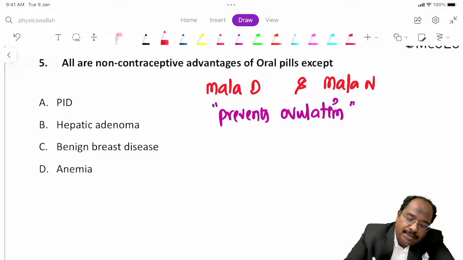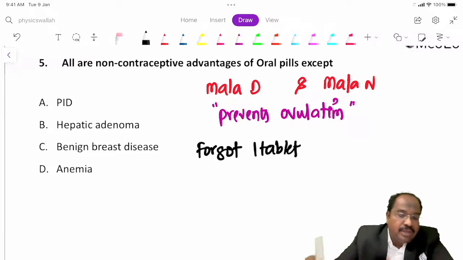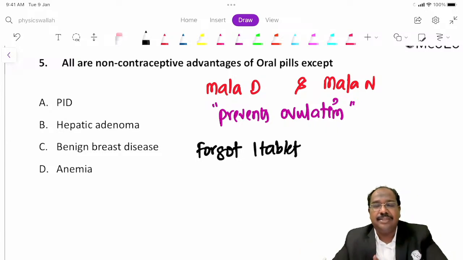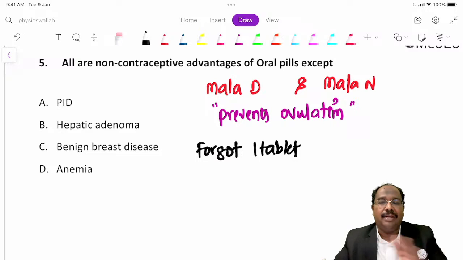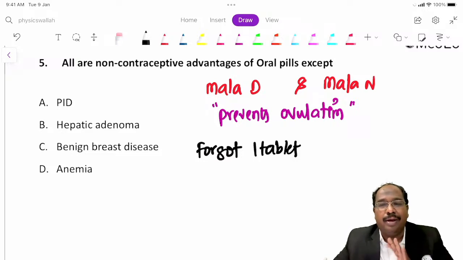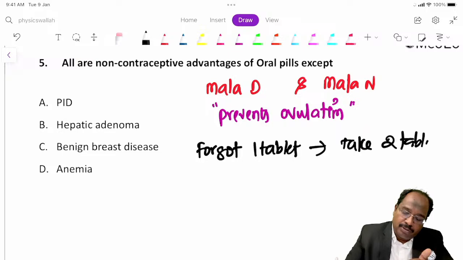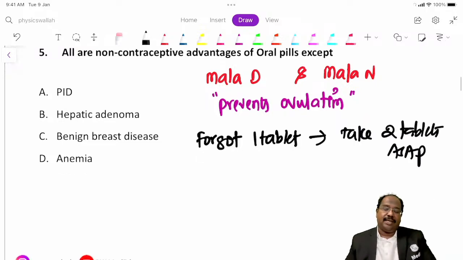If a woman comes claiming she forgot one tablet, yesterday's tablet, you should tell her to take 2 tablets as soon as possible.